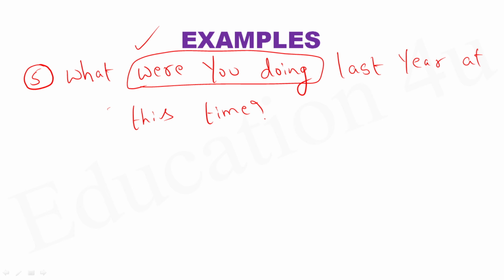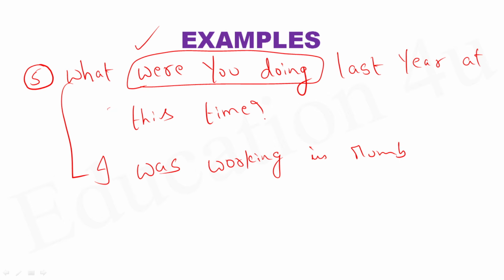What were you doing last year at this time? For example, if someone has to answer this question, the answer would be like this: I was working in Mumbai. I was working in Mumbai last year at this time.